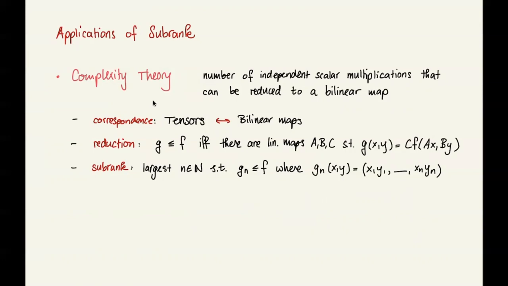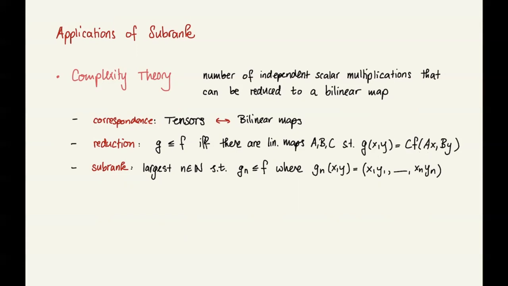I've been talking about tensors and the subrank of a tensor, but tensors are well known to correspond one-to-one to bilinear maps. And on bilinear maps, we have a natural notion of a reduction. If we have two bilinear maps, G and F, then we can say G reduces to F, or G is at most F, if and only if there are linear maps A, B, and C, such that for every input X and Y, G of XY equals C applied to F of A times X and B times Y. That's a very natural notion of a reduction.